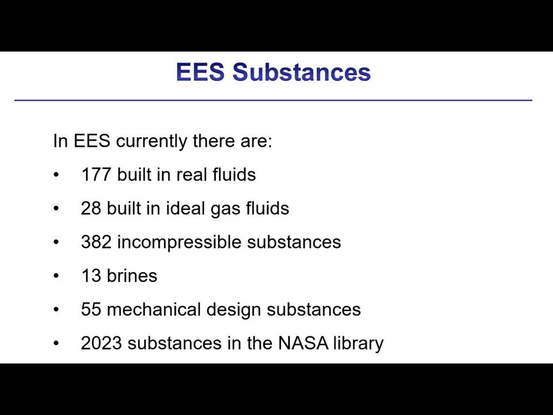There are more than 2,000 additional substances available in the built-in NASA library, and an additional 260 or so more substances that are available using RefProp if the EASE RefProp interface is installed. So in total, there's almost 3,000 different substances that you can access in the EASE software, and obviously it can be difficult sometimes to identify the substance model that you need for your application.